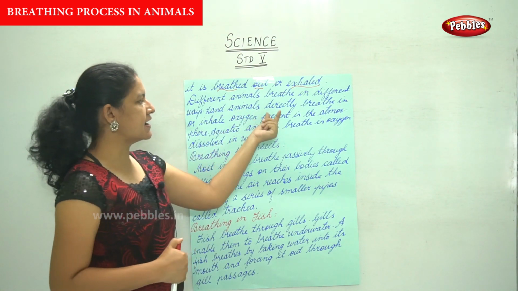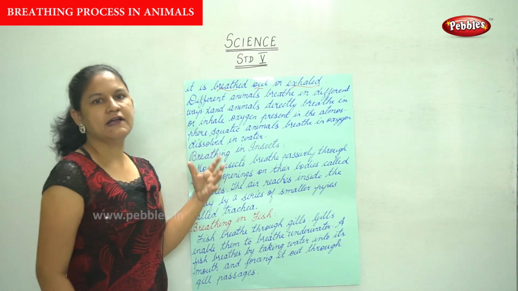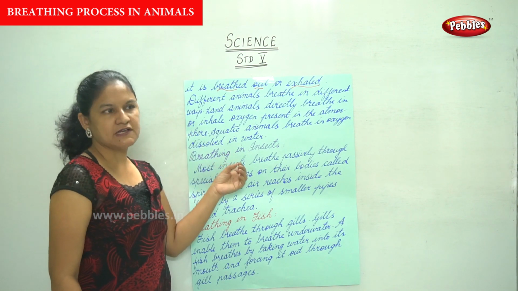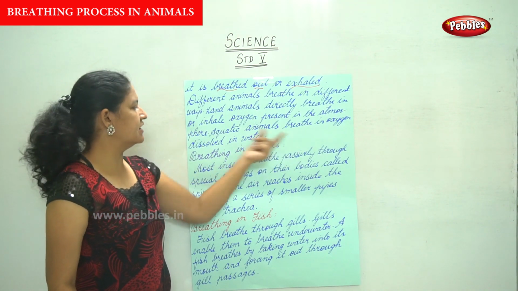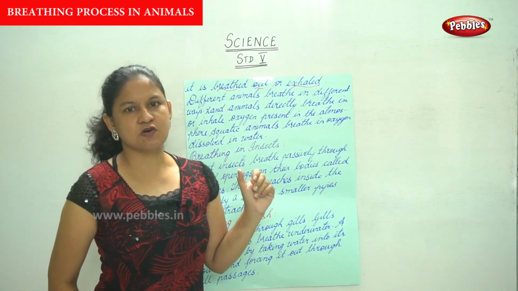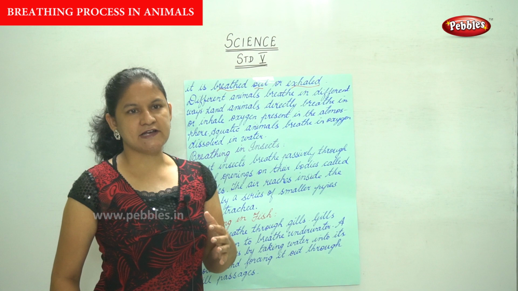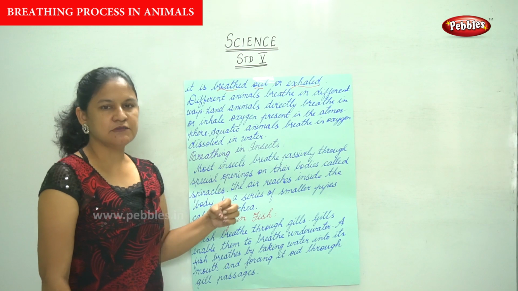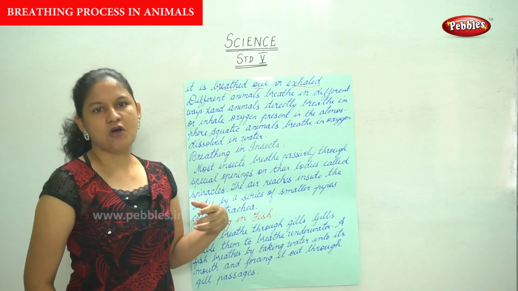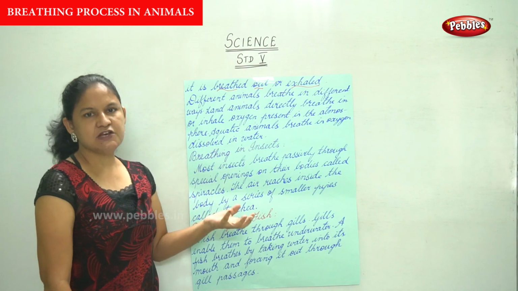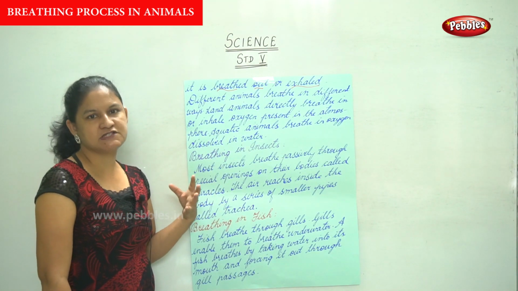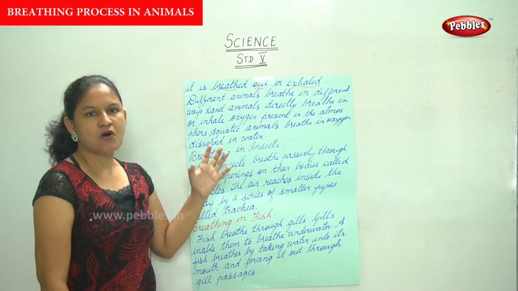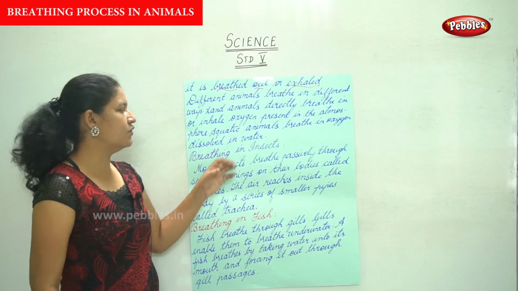Land animals directly breathe in or inhale oxygen present in the atmosphere, whereas aquatic animals breathe in oxygen that is dissolved in water.